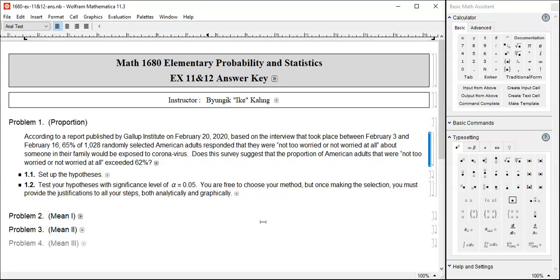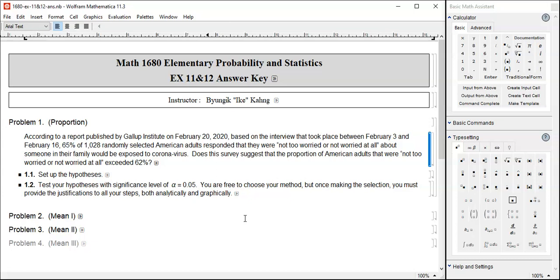Now we have to set up the null hypothesis and alternative hypothesis. Null is always something equal to, well, whatever number. So what is the expected proportion here? Hint, you have to select a number that did not come from the sample. The proportion that came from the sample is going to be X bar or P bar, and that's something you're going to be using in the hypothesis testing, but it's not a part of any of the hypotheses. You have to select a proportion that did not come from the sample.